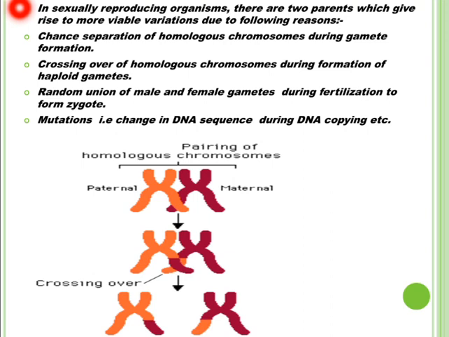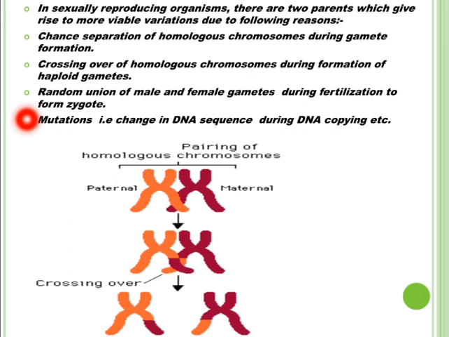In formation of gametes, some events take place during meiosis cell division which bring variations in the individuals of new generation. These events are chance separation of homologous chromosomes during formation of gamete, then crossing over of homologous chromosomes during formation of haploid gametes, and then the random union of male and female gametes during fertilization to form zygote that develops to form a new individual and creates new variations in those organisms.